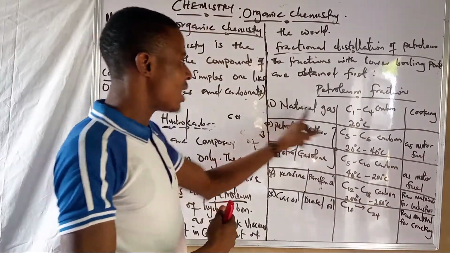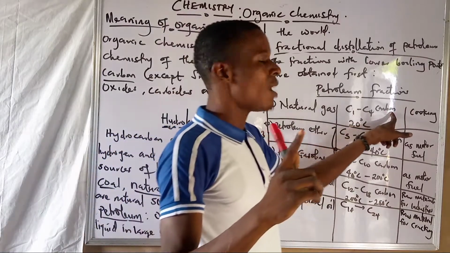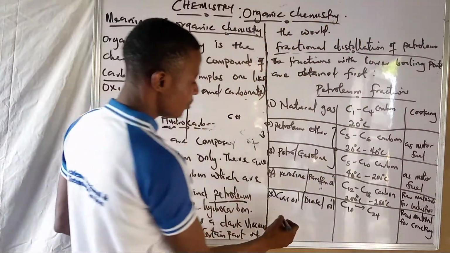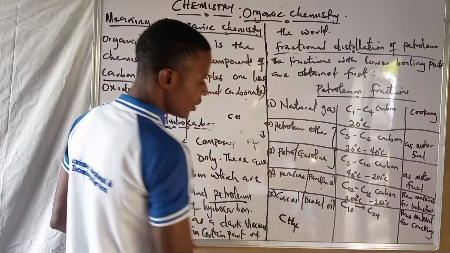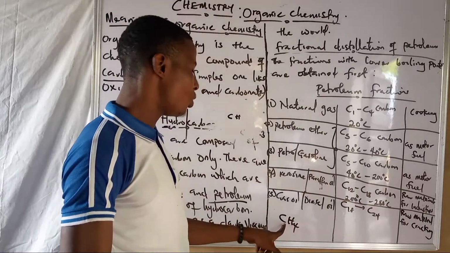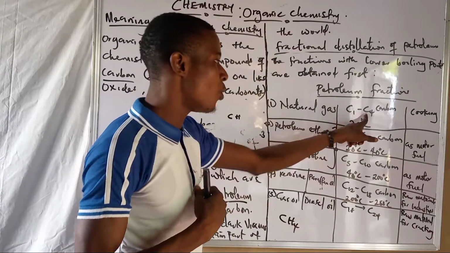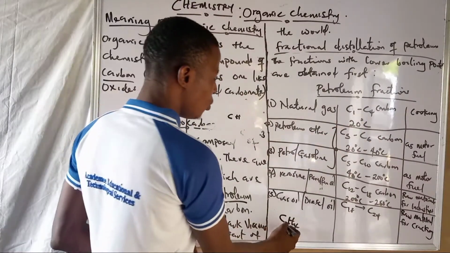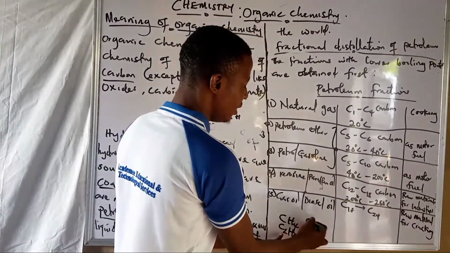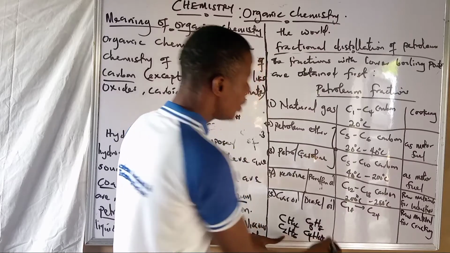Take for example, this natural gas. It has carbon atom number 1 to carbon atom number 4 for the alkane group. Take for example, CH4. We are still coming to this, but I would like to tell you this is methane, having just 1 carbon atom and 4 hydrogen atoms. 1 to 4. We have 1, we have 2, this is the one for 2. We have 3, and we have 4.